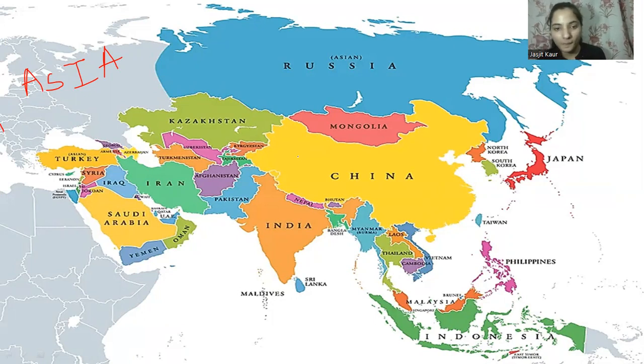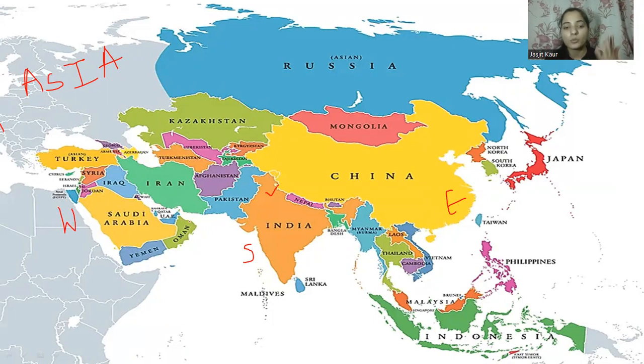Yes. So as we can see, India is located here. Most of us are generally saying that India is located in the southern part of Asia. And yes, you are very right. It is located in the southern part, and it is the southern extension of Asia because it is at the southern end. But if we talk about the exact location, it is located in the center, between East and West Asia. This is East Asia, and this is West Asia. So India is located in the center.